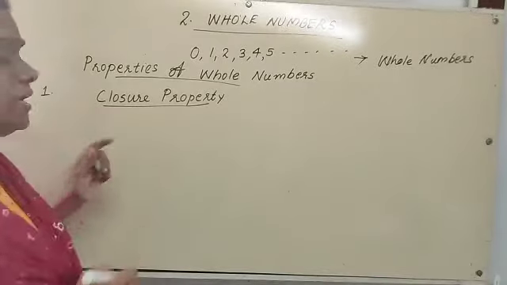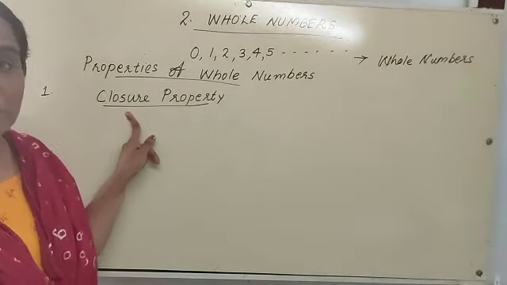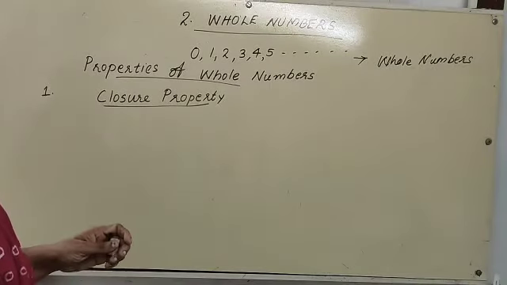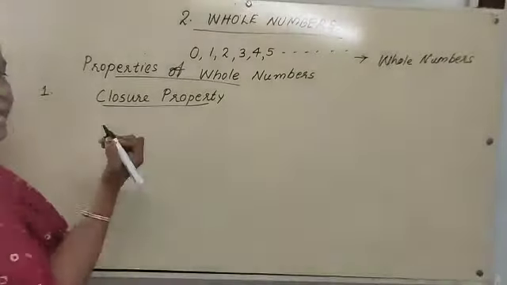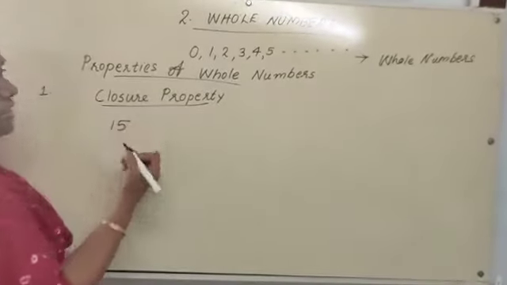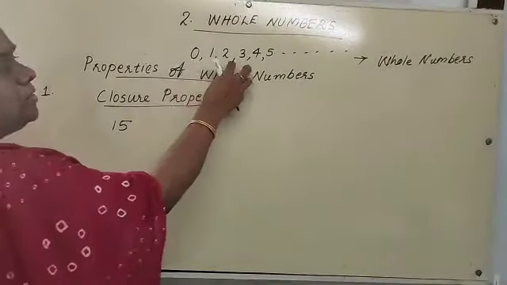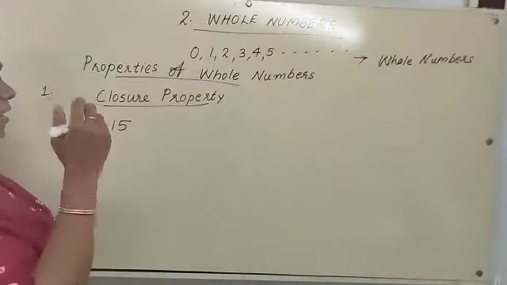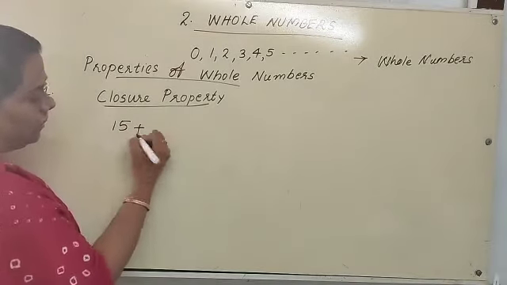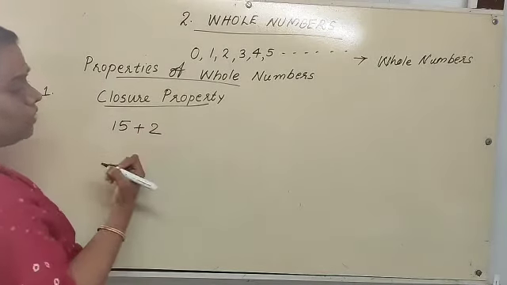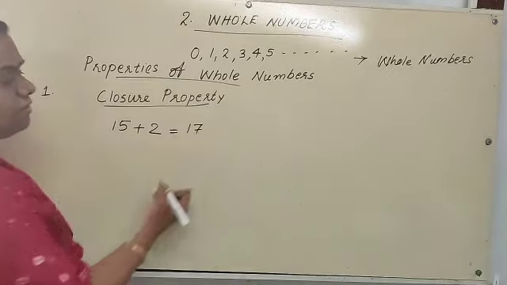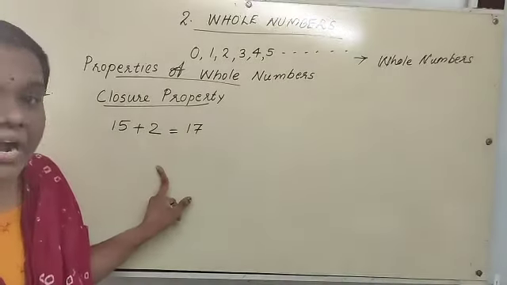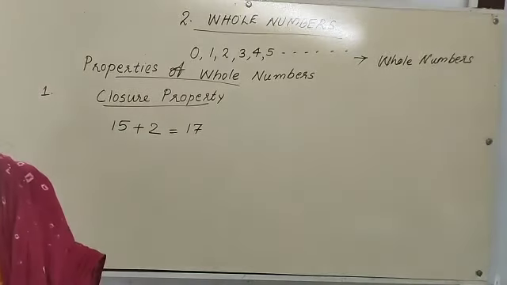So dear students, you hear the term closure property. This is a new term for you. What is a closure property? We can add any two whole numbers. 15: is it a whole number? Yes. 0, 1, 2, 3, 4, 5, 6, 7, 8, 10, 19, 20, etc. are whole numbers. Can you suggest another whole number? 2. 15 plus 2, what do we get? We get 17. It is also a whole number. When we add two whole numbers, we get another whole number.